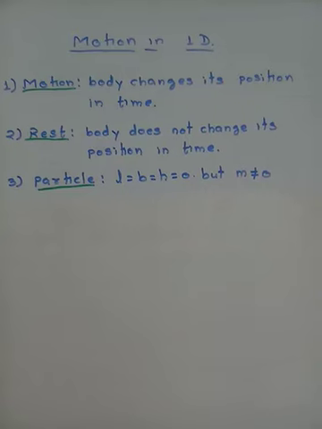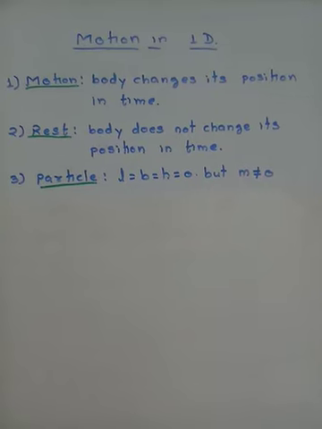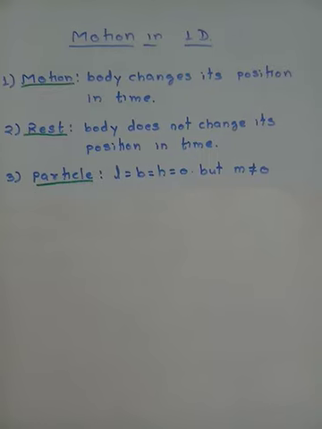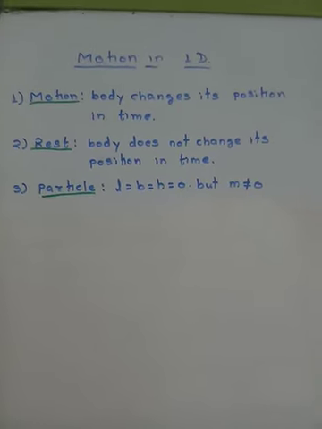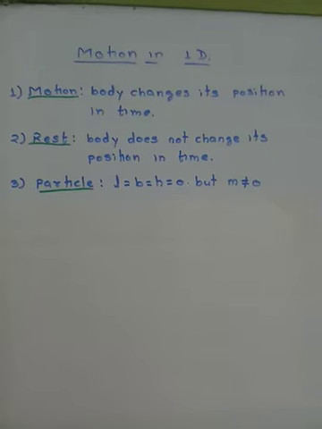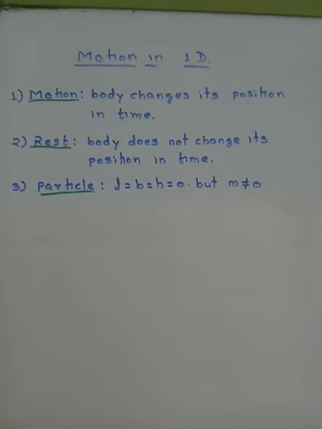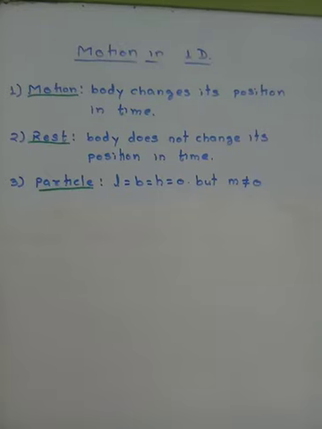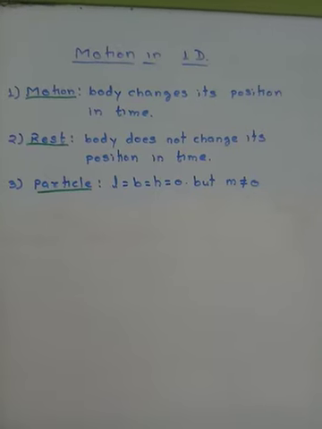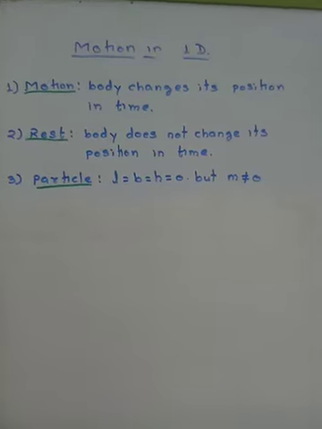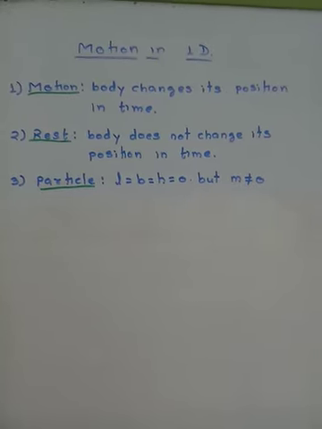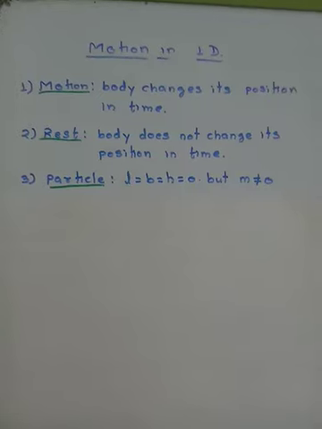A paradox, what we call in English. But there are chances when something behaves like a particle. Suppose you and me, we are living on this planet called Earth. Earth is a very huge body, and we have to consider its length, width, height, its radius, its surface, everything. So when we are living on the surface of Earth, the Earth cannot be taken as the particle.